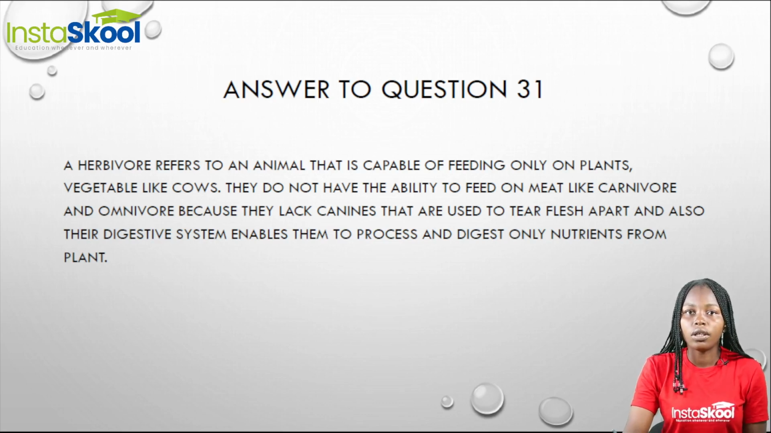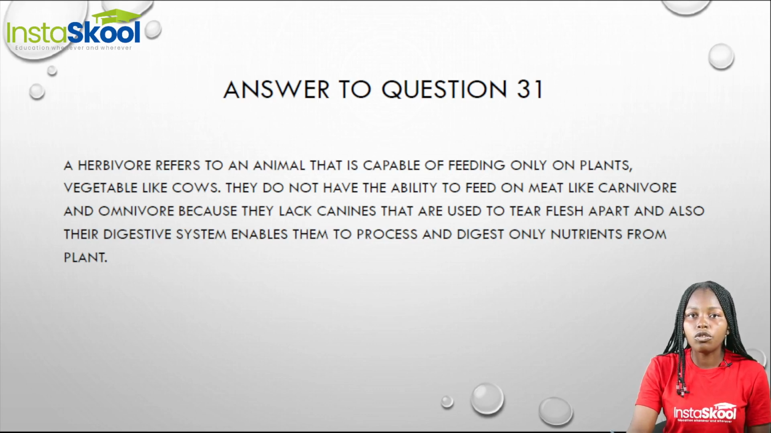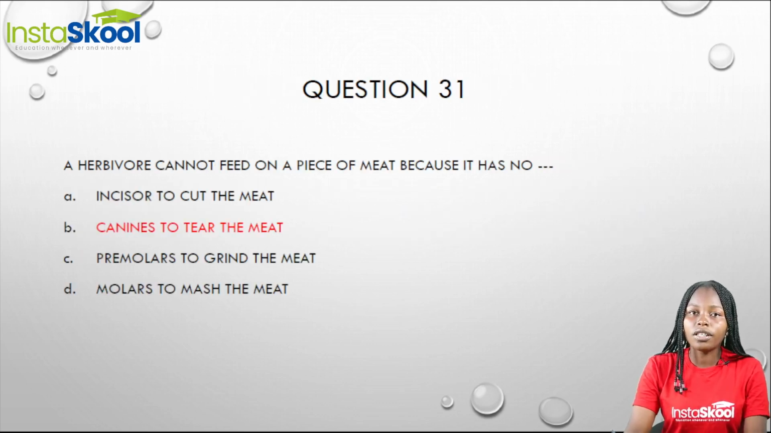And also, the digestive system of herbivores enables them to process and digest only nutrients from plants. So this is the reason why they cannot feed on meat or flesh like carnivores and omnivores. Now, going back to our question, we have our answer as option B, which is canine to tear the meat, because carnivores are unique due to the canine that they have to tear flesh or meat.